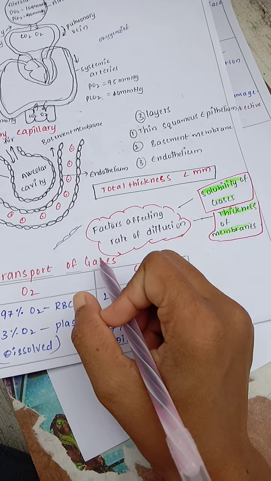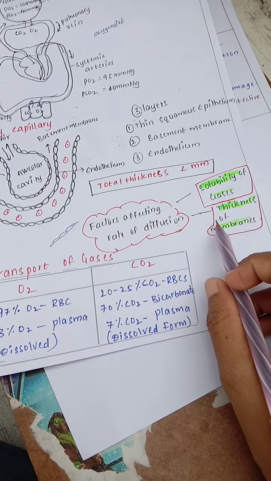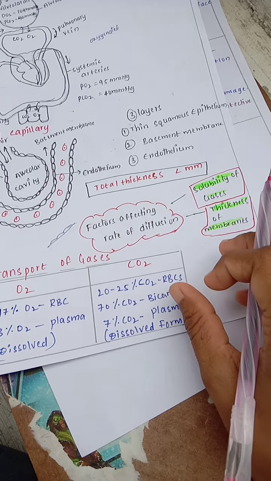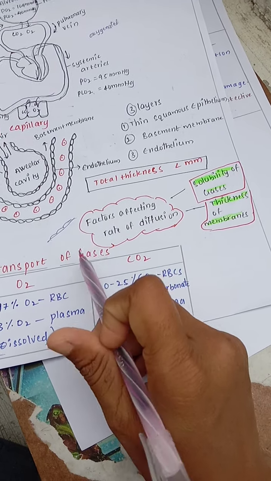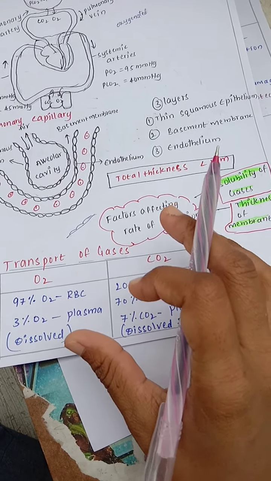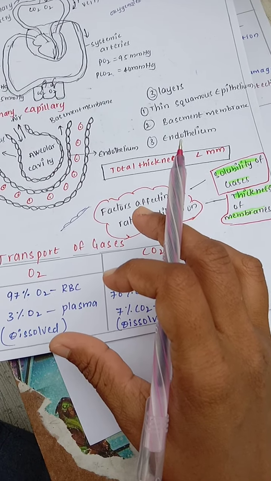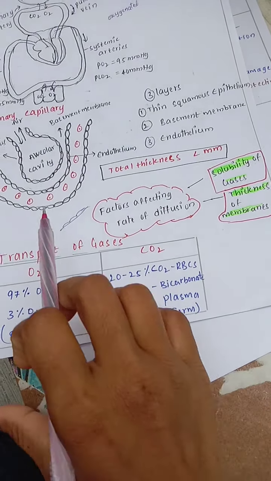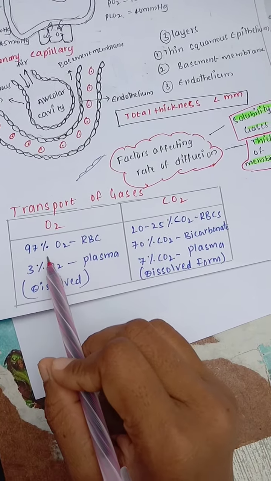The factors affecting the rate of diffusion are solubility of gases and thickness of the membrane. If the membrane is more thick, then what will happen? The process of exchange of gases will be less. Let us discuss the transport of gases, oxygen and carbon dioxide, how they will be transported.